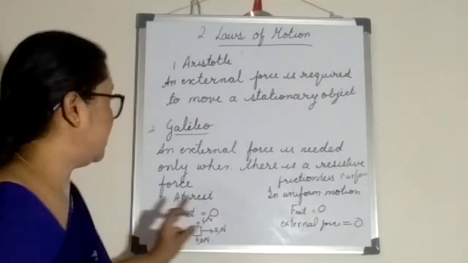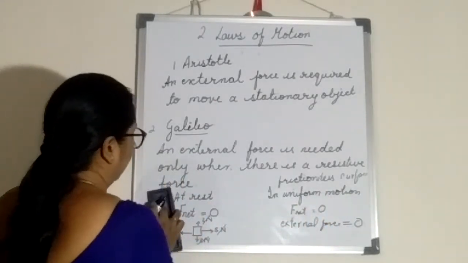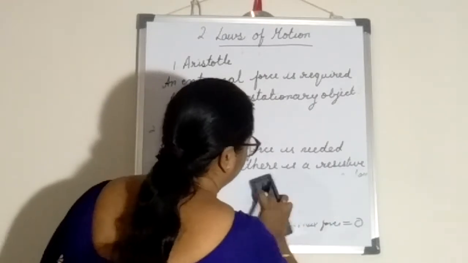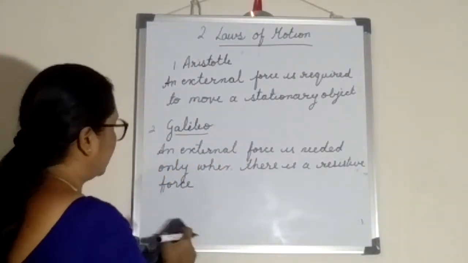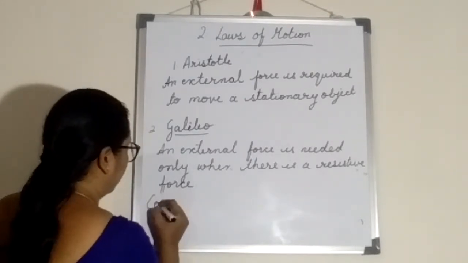What did Galileo's research say? Okay, what was the conclusion of Galileo?